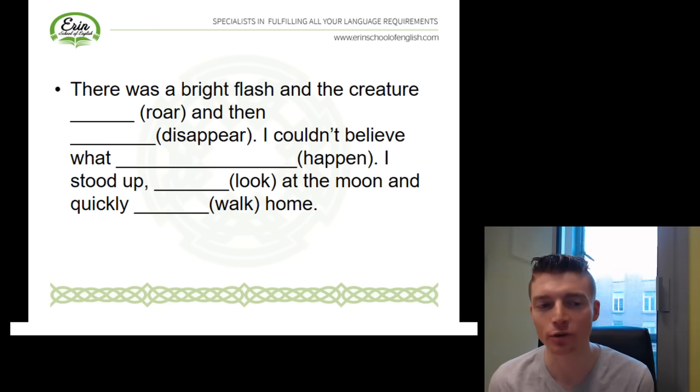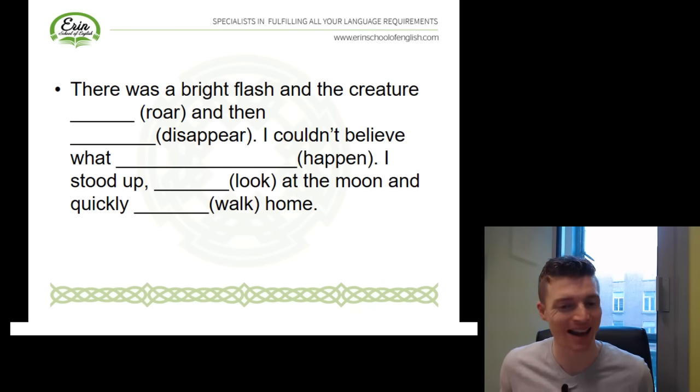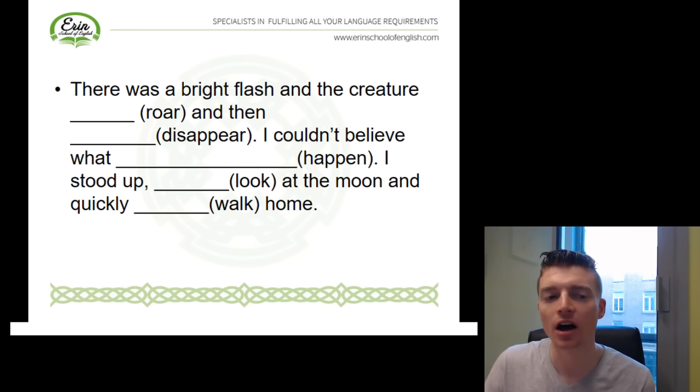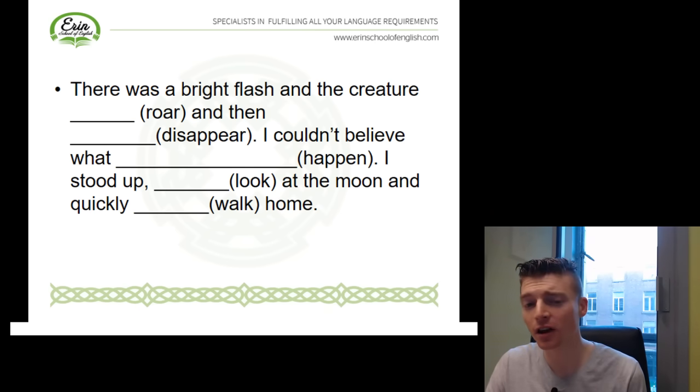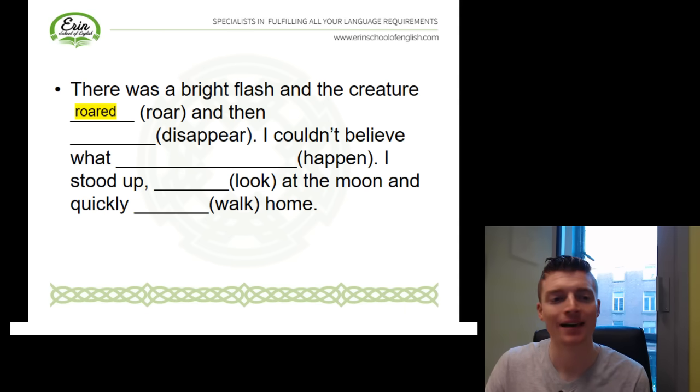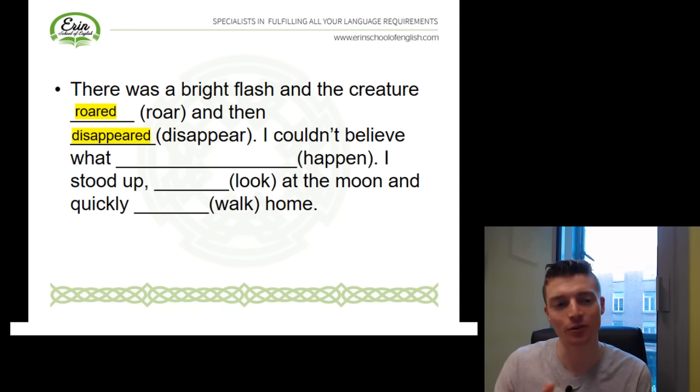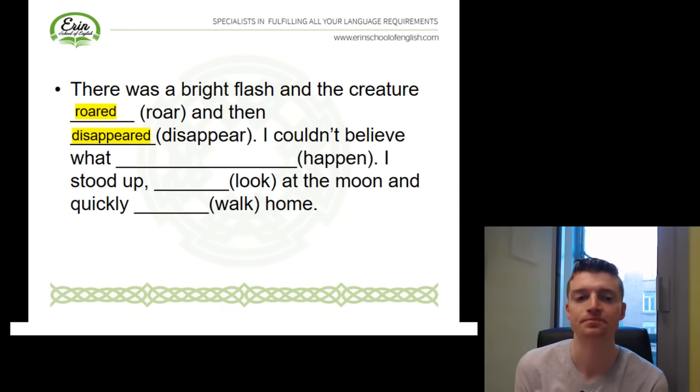So the creature roared, the noise an animal or a creature makes, a loud noise. Here, our structure is, once again, the past simple. It's a regular verb, so the creature roared and then disappeared. Okay, so we've got past simple, we're describing the sequence.